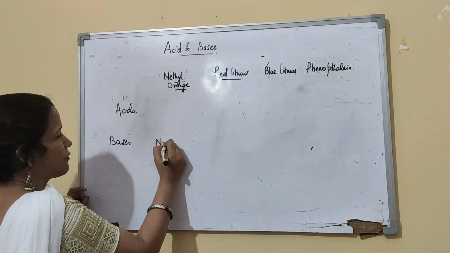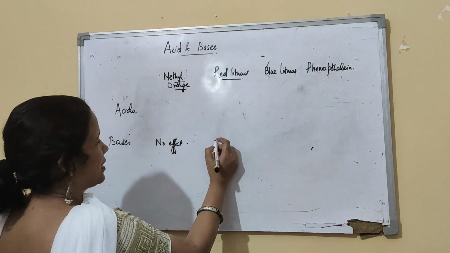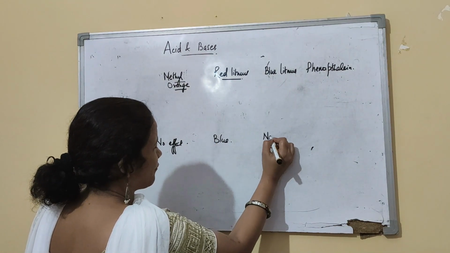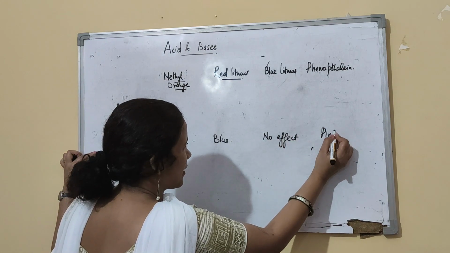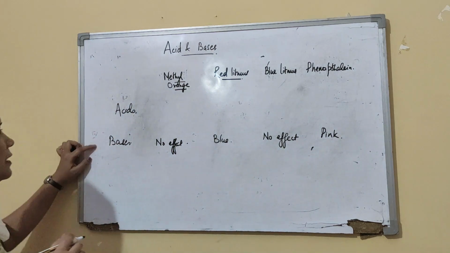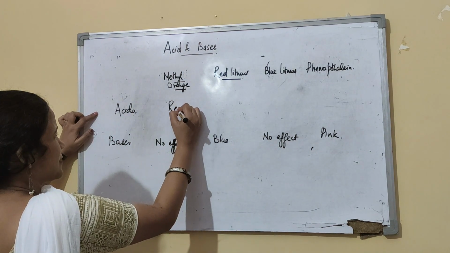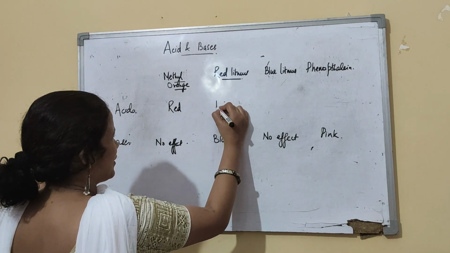So instead we will write no effect. A base will turn red litmus to blue. Blue litmus, no effect. And phenolphthalein turns pink. Right? Coming to acid, the methyl orange turns red. Red litmus for acid has no effect.